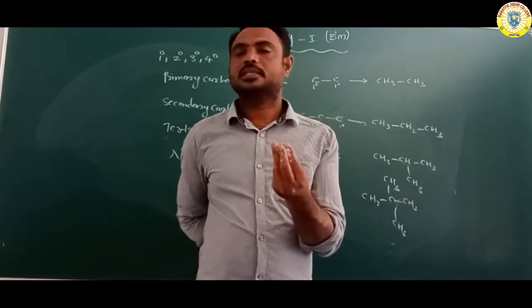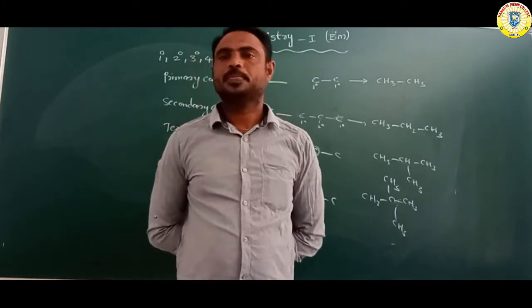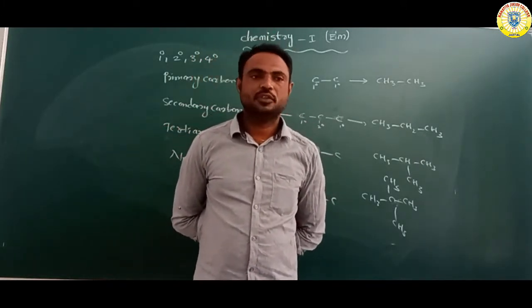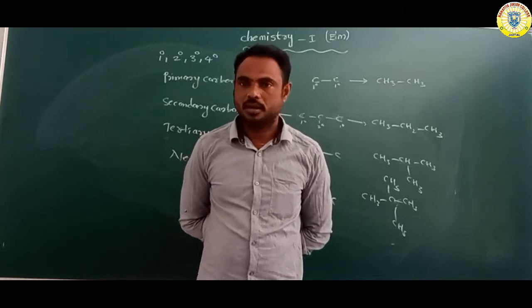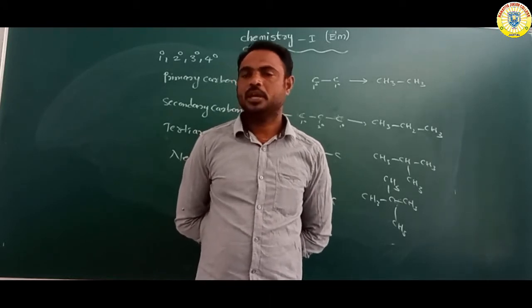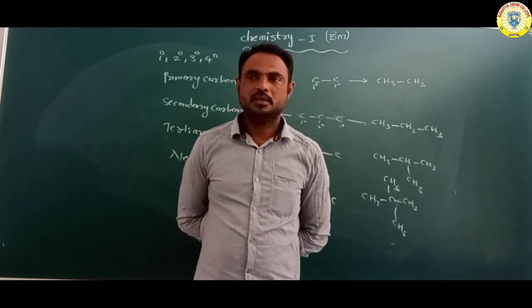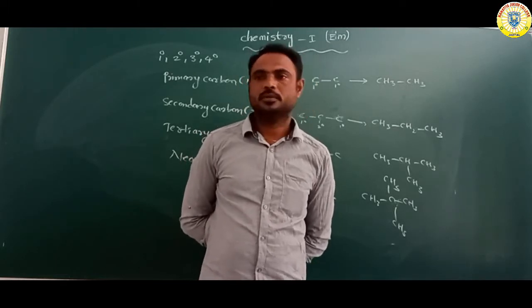That carbon is called tertiary carbon or 3 degree. Which carbon is attached with 4 carbon atoms? That carbon is called neocarbon or 4 degree. Okay, so it is primary carbon, secondary carbon, tertiary carbon, neocarbon.